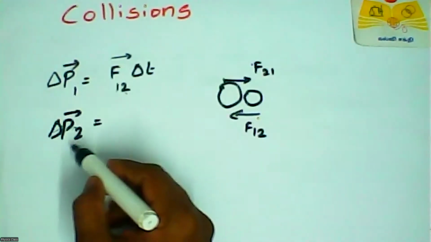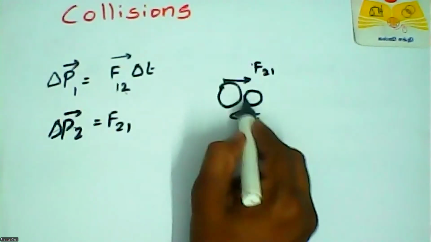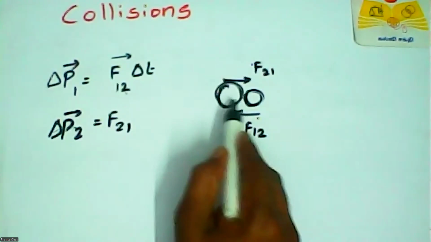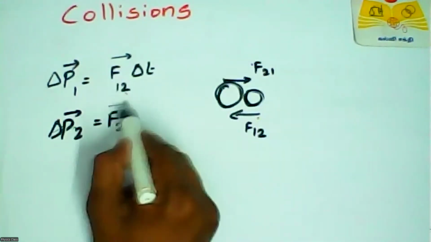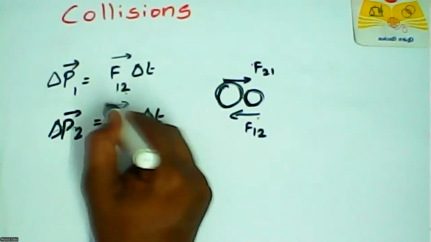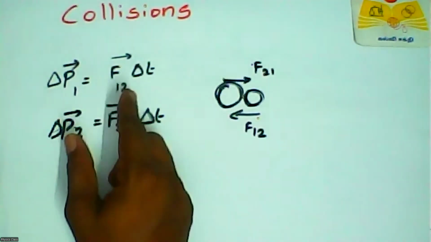So del P2 means F21, because this object's momentum changes only by F21. This object's momentum changes only by F12. So that is what we put here. Del P, which is another formula for momentum: del P is equal to F dot del T. Because this is nothing but Newton's second law.